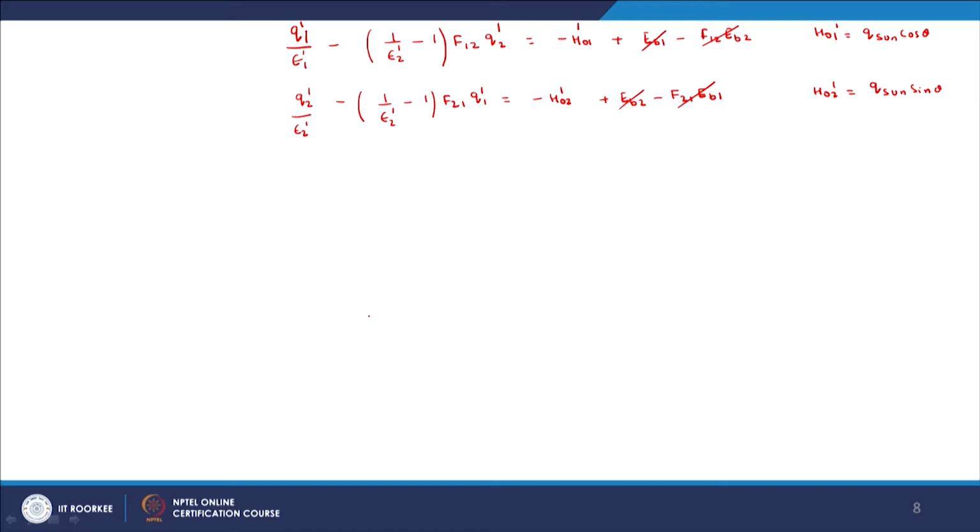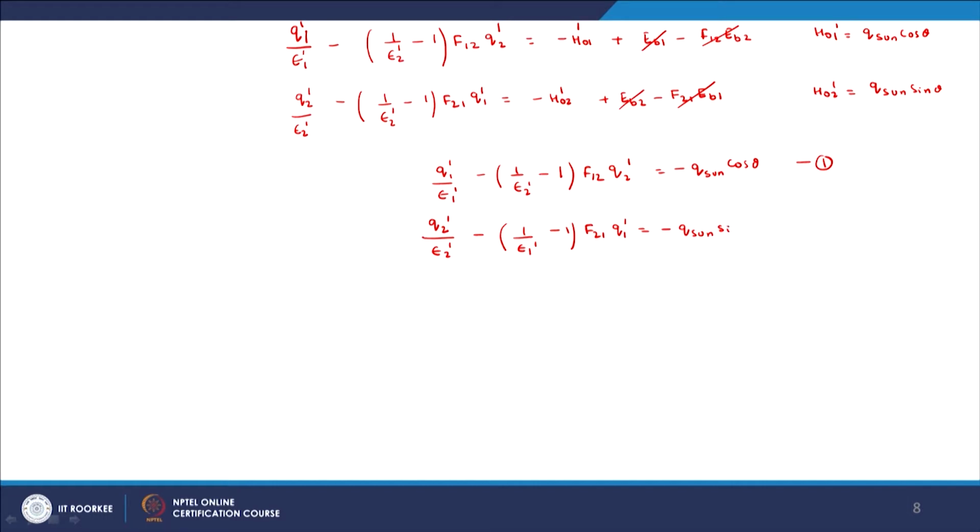So our equations now simplify to: Q_1^1/epsilon_1^1 minus (1/epsilon_2^1 − 1) F_12 Q_2^1 is equal to minus q_sun cos theta, let us call this equation 1, and Q_2^1/epsilon_2^1 minus (1/epsilon_1^1 − 1) F_21 Q_1^1 is equal to minus q_sun sin theta.